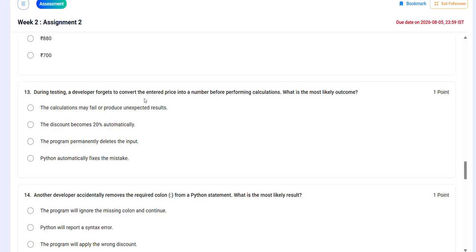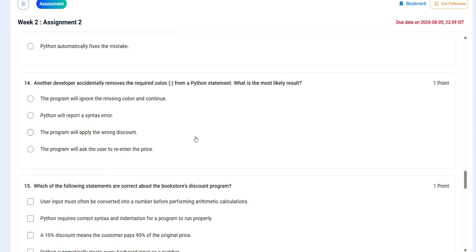During testing, a developer forgets to convert the entered price into a number before performing the calculation. What is the most likely outcome? The calculation may fail or produce an unexpected result. The discount becomes 20% automatically. The program permanently deletes the input. Python automatically fixes the mistake. So in these options, the calculation may fail or produce an unexpected result. Option A is correct. Then another developer accidentally removes the required colon from the Python statement. What is the most likely result? So in this option one, sorry, Python will report a syntax error.